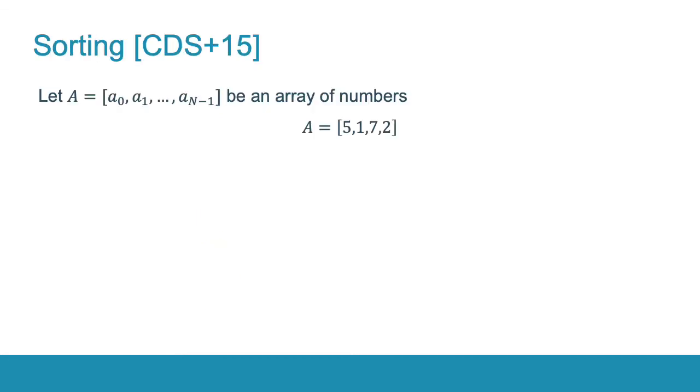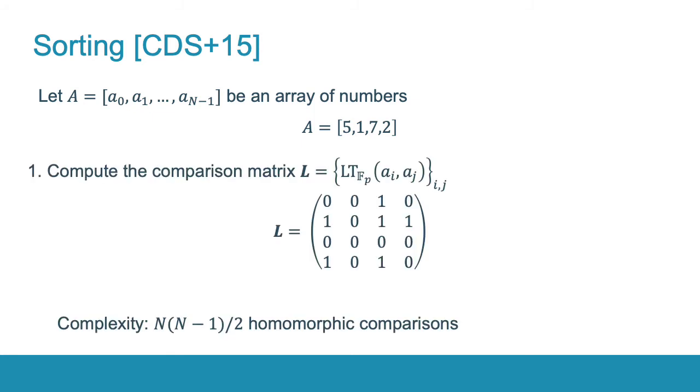We tested our faster circuits in two applications. The first one is sorting, where you are given an array of integers and the goal is to sort them. We used the algorithm of Cetin et al., which has the minimum multiplicative depth. Let us illustrate it on a simple example where the input array has 4 integers. Step 1 of the algorithm is to compute the comparison matrix that contains the results of the less than function computed on any pair of elements from the input array.